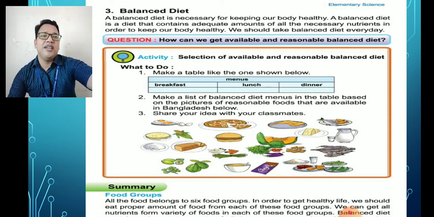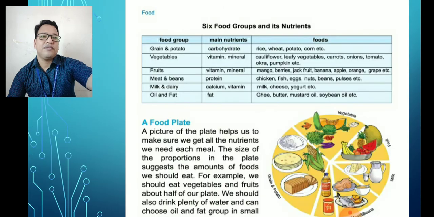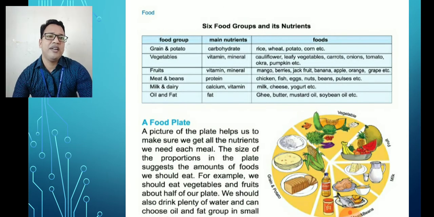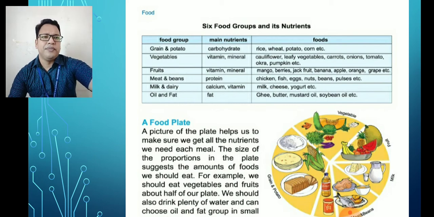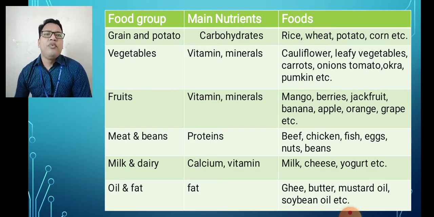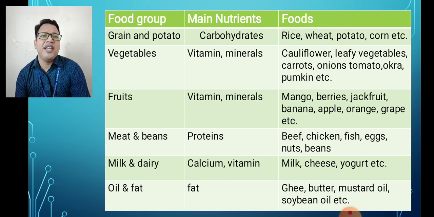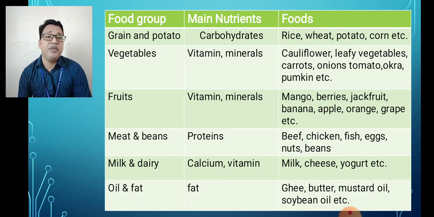Now let's see the food groups. The chart is over here. The group names are grain and potato, vegetable group, fruits group, meat and beans group, milk and dairy group, oil and fat group. The grain and potato group's main nutrient is carbohydrate, and the foods are rice, wheat, potato, corn, etc.